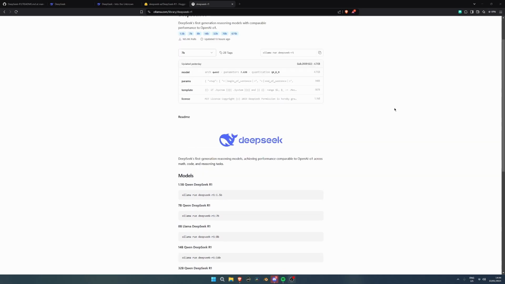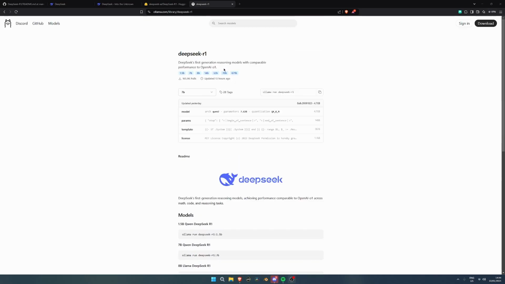Alright, so this is a new language model, apparently. DeepSeek, see? It's a new language model comparable to OpenAI's O1 deep thinking AI model, which costs around $200 US. But basically, this is a Chinese, I think it's Chinese, AI language model, which is completely free to be used, right? And it has comparable performance to OpenAI O1, as I said, but it's completely free.